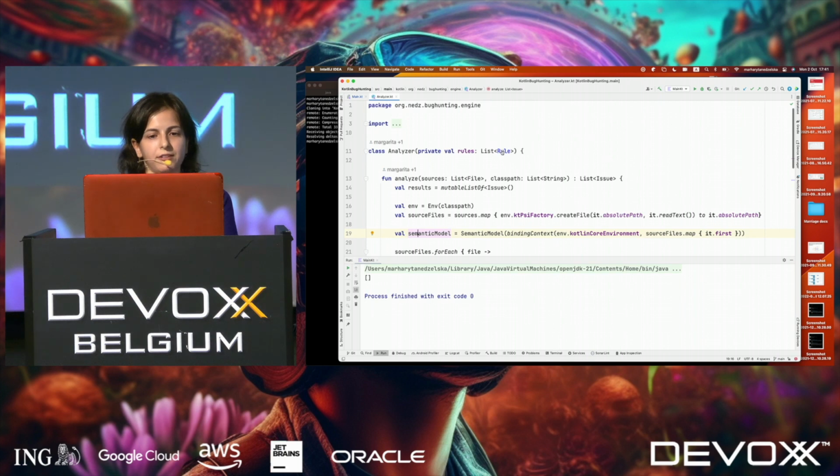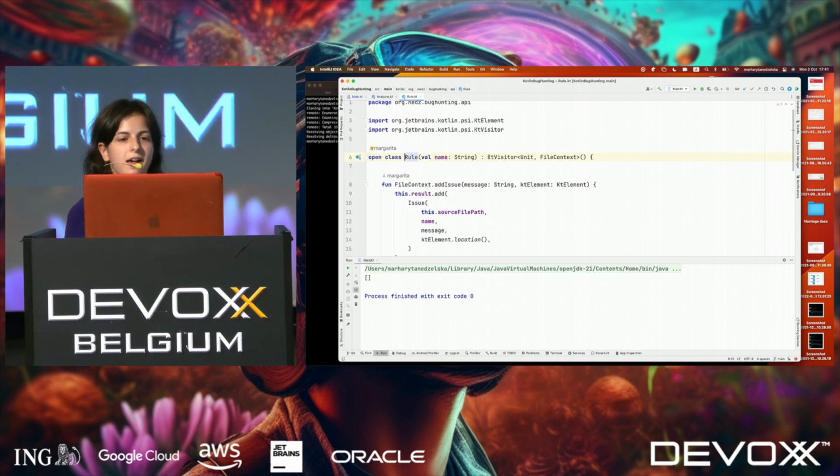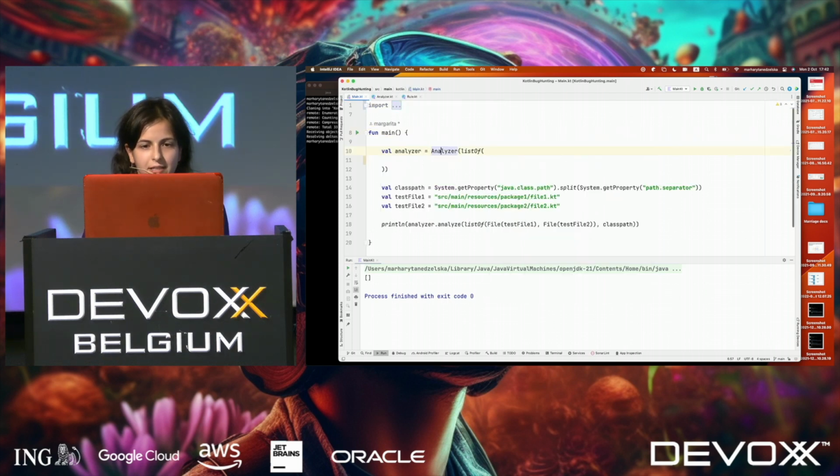And what are our rules actually? Our rules for Kotlin, since we are using the Kotlin compiler API, are just visitors on Kotlin files. And on these visitors, we also have an additional function, addIssue, so we not only visit, but if we find some pattern, we report an issue. So this is our API. Let's get back to our main class.